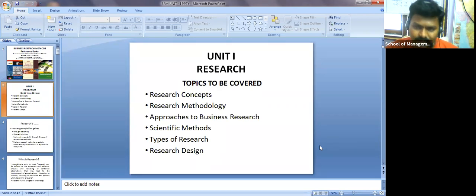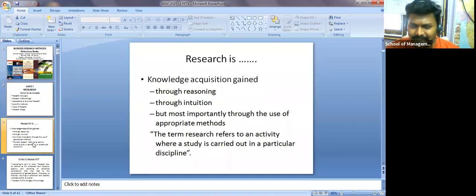So what is the procedure, how to identify your problem, how to come up with a hypothesis, how you are going to make objectives, how your research design should be, and how to choose statistical tools, right? Based on that, you are going to write findings, suggestions, conclusions, and future scope of the research. This is what we are discussing in the entire syllabus. Okay, so now without wasting much time, we'll go ahead.